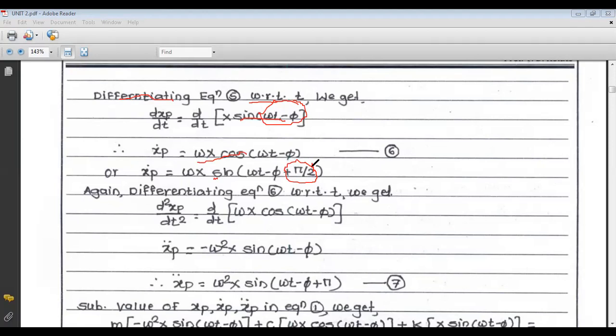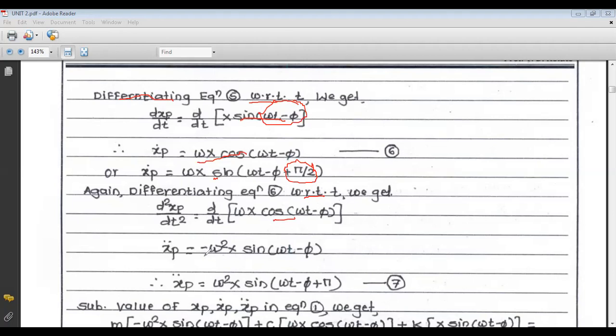Now if we again differentiate equation number 6 with respect to t, that is d2xp upon dt square equals d by dt of omega x cos of omega t minus phi. Now the derivative of cos is minus sine, so there is a minus term, sine of omega t minus phi. Omega x is constant, but the derivative of omega t minus phi is omega, so it becomes minus omega square x sine of omega t minus phi.